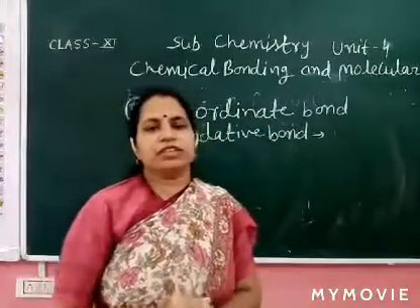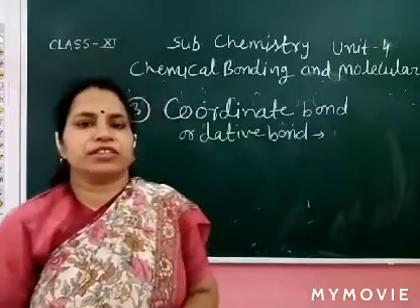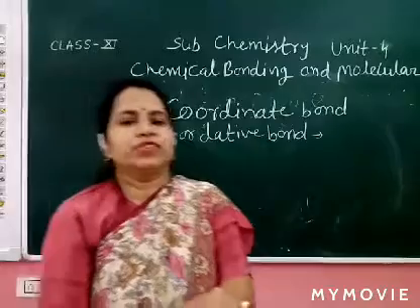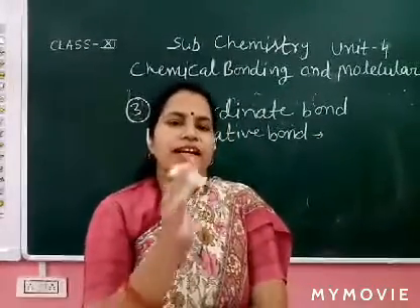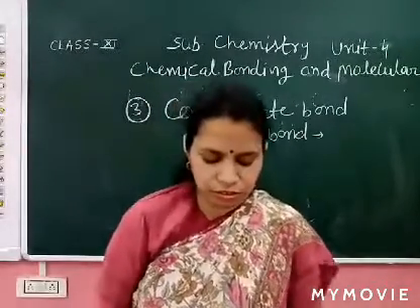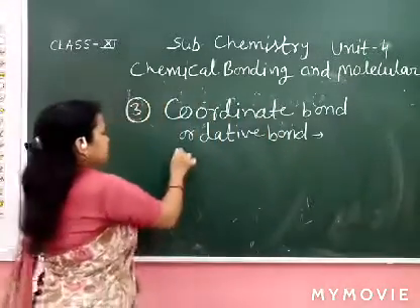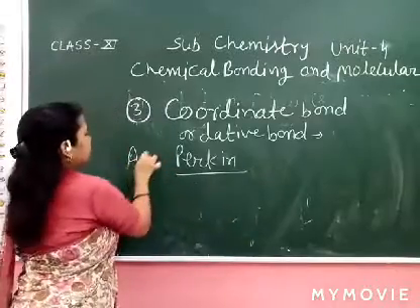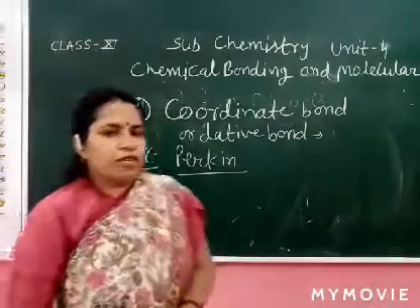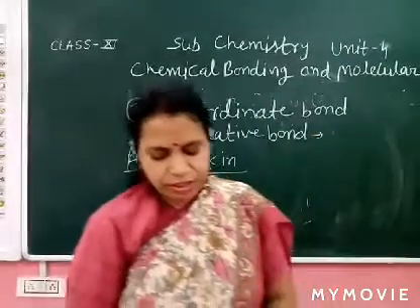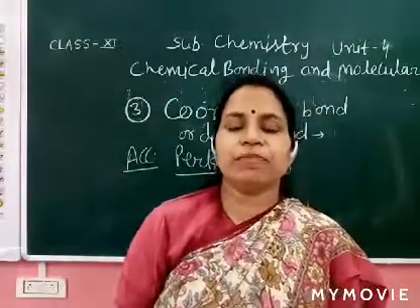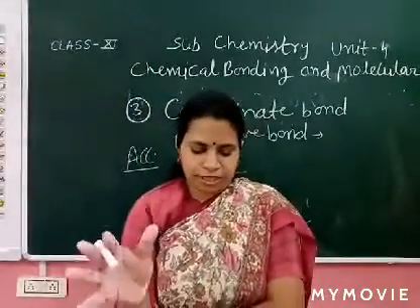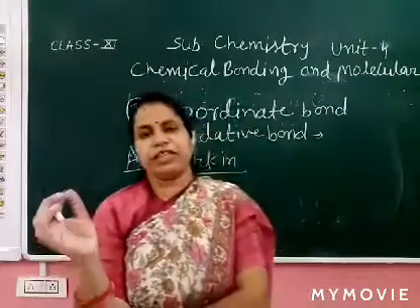In covalent bond there is sharing; both atoms share the same electron. In this concept, only one atom donates the electron and another atom accepts the electron. According to the scientist Sidgwick, the coordinate bond is defined as when, in the formation of a bond, an electron pair is donated by one atom and shared by both atoms, so as to complete their octet.